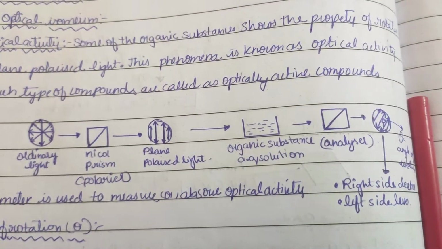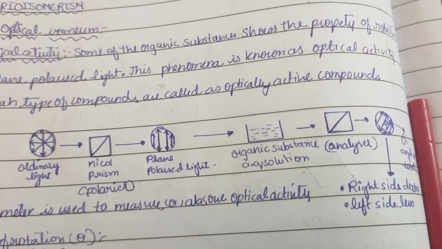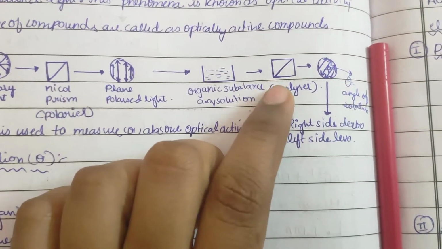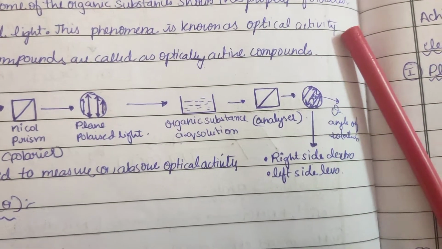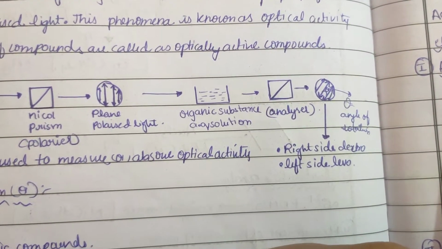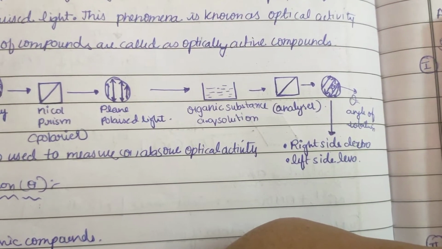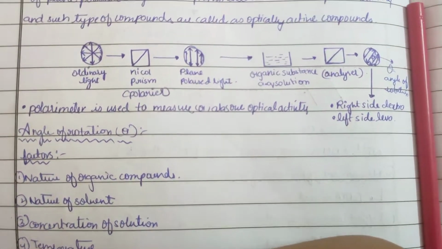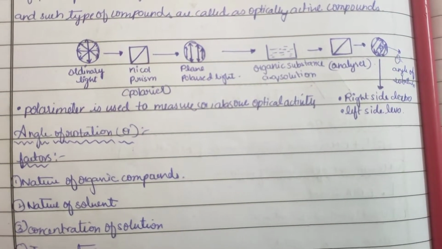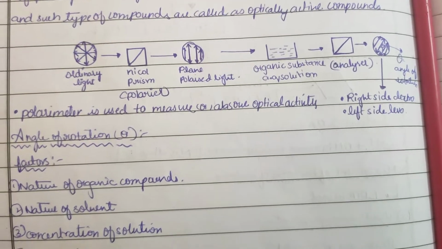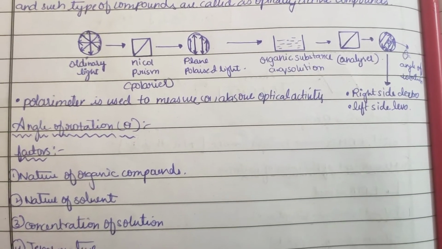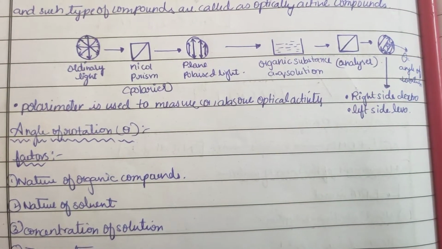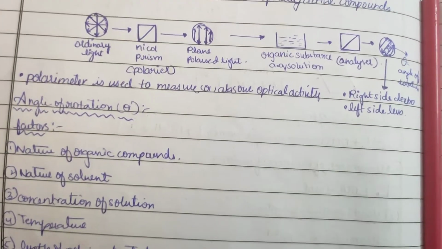Then it is dipped into an organic substance's aqueous solution and again passed through the analyzer. Here you can see the analyzer. Then we will see the plane polarized light is deflected towards right or left, and the angle of rotation is theta. A polarimeter is used to measure or observe the optical activity. If the light turns to the right side, it is known as dextrorotatory. If it turns to the left side, it is known as levorotatory.